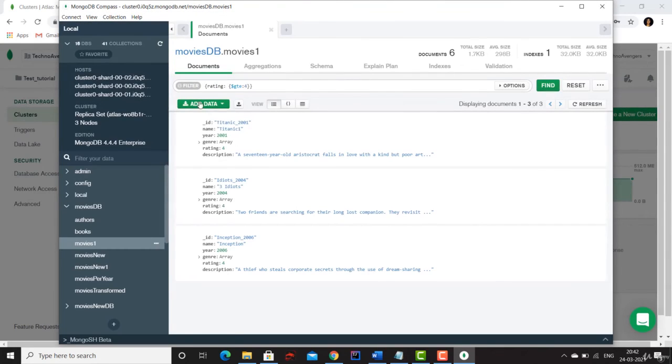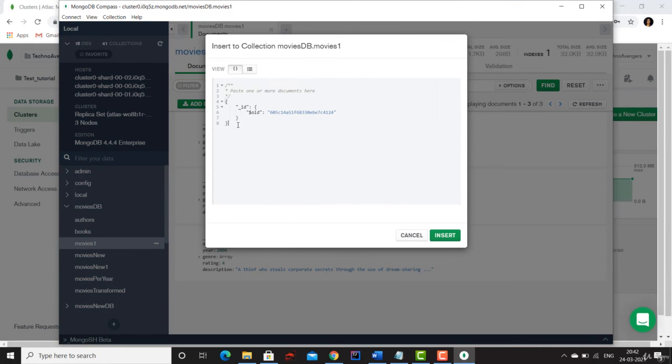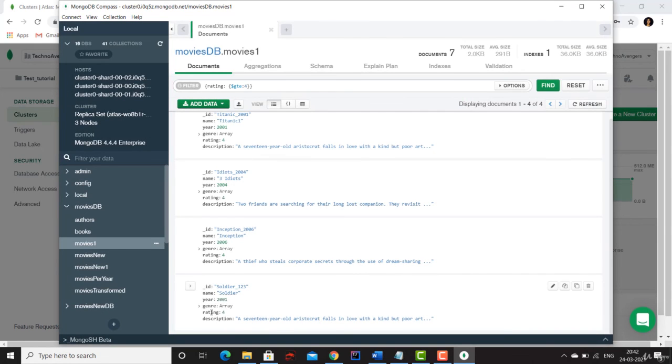The second way is you can click on this add and you can insert the document manually by using this JSON structure. So let me add a document here. Let's say I wanted to add a movie whose name is Soldier. So let me click on this insert. You can see that movie got inserted into your movies collection using this add data button.